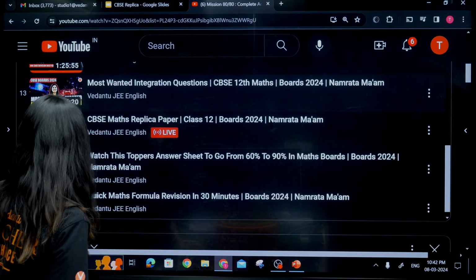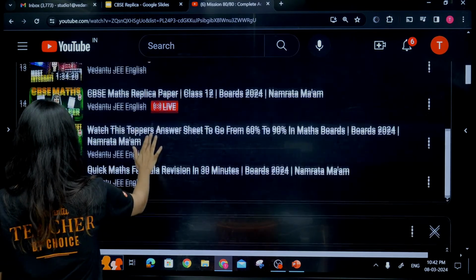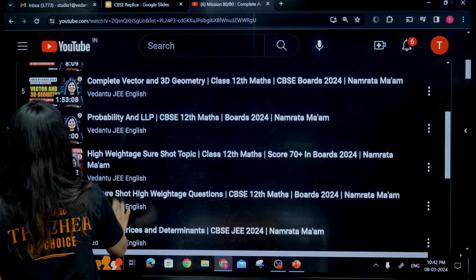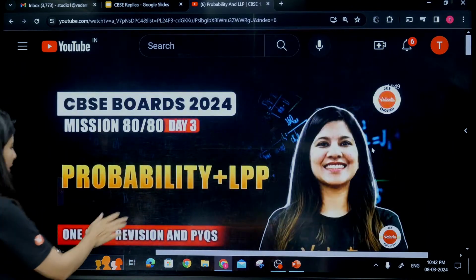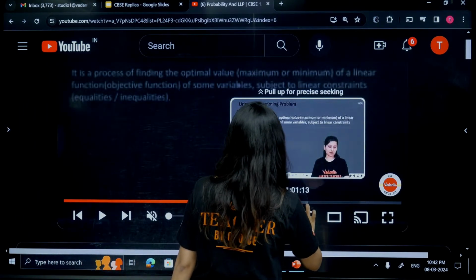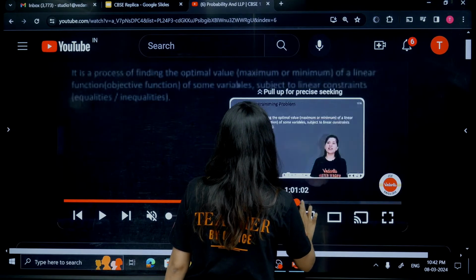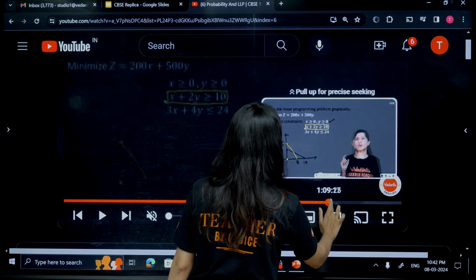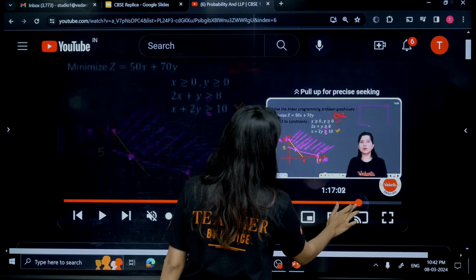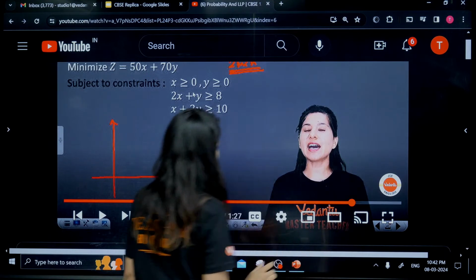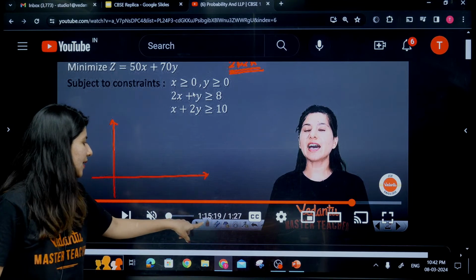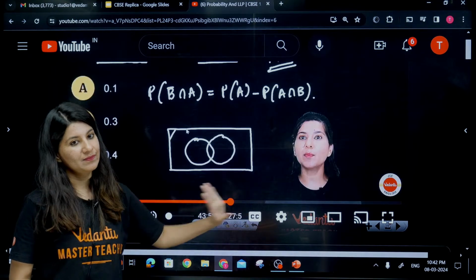Yes, so now we have this list. Okay, LPP and probability. Yes, this is the video where I taught you. Let me just take you to the LPP part. I know that this video has some audio issue I was facing. So can you see the bounded region? I have taught you here. So the last question was the bounded question. Yes, can you see? This is the question from the bounded region. Note the timestamp as well: 1 hour 15 minutes.